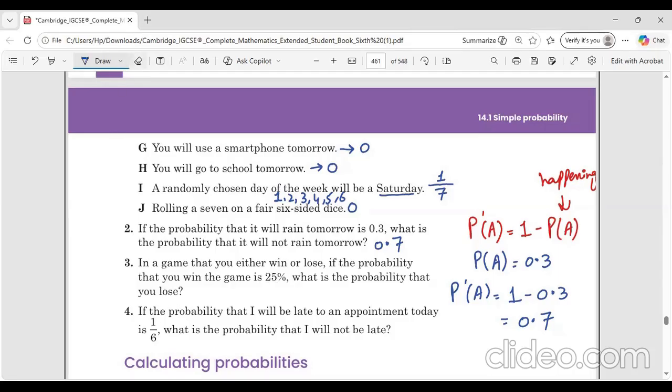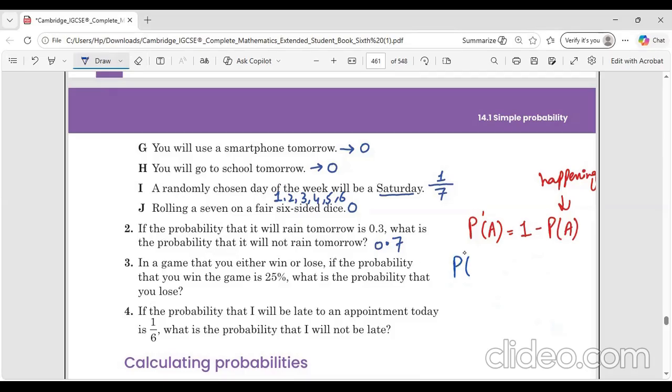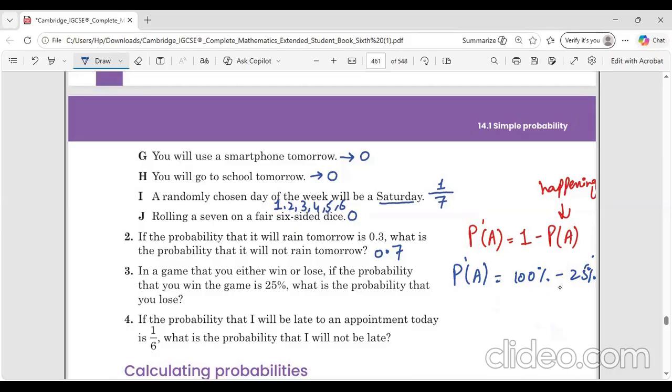So I will simply subtract it from 100%. 25% is the probability of winning the game, and to find the probability that we will lose, it is going to be 100% minus 25%, according to the same formula. That's going to be 75%. So 75% is the answer for this third part. Since they are asking in the form of percentage, we give the final answer in the form of percentage as well.